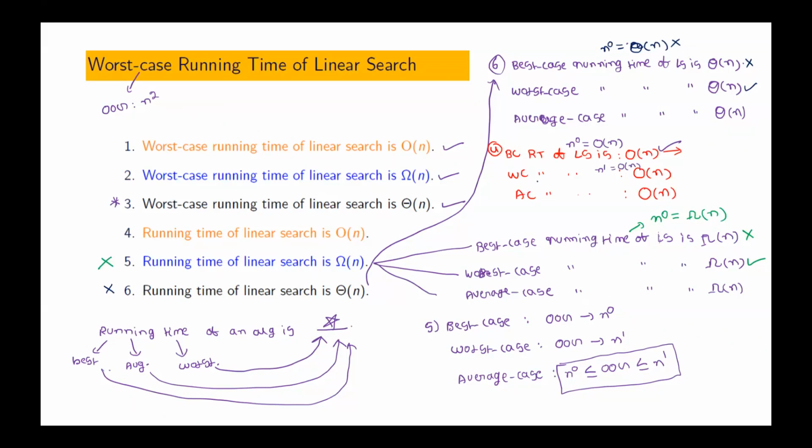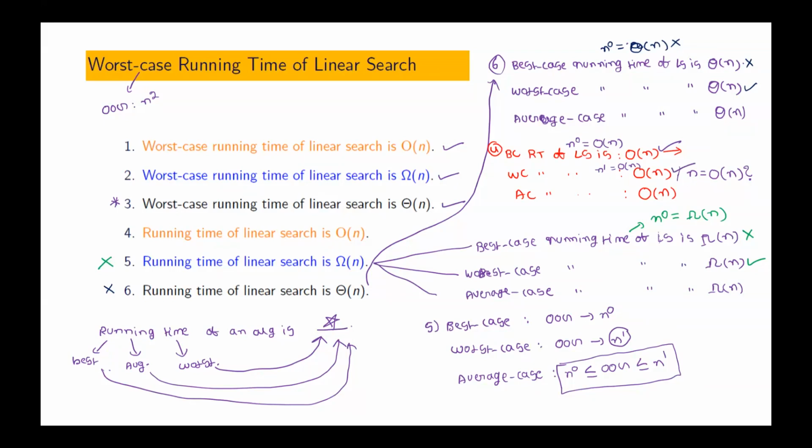In the worst case, we know that its order of growth is n power 1. That is n. So what we are asking is, is n big O of n? Is it true or not? It's true, sir. Why? Because the order of growth of both is the same. By the definition of big O notation, the same order on this side is also allowed, or even less is allowed on the left side.